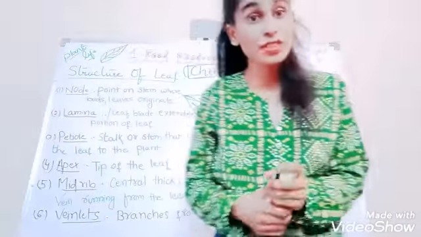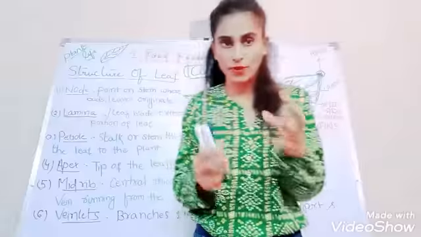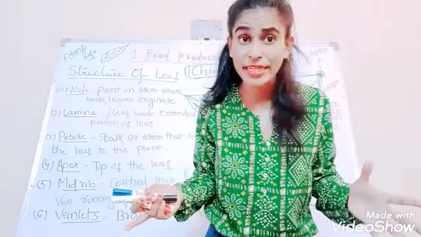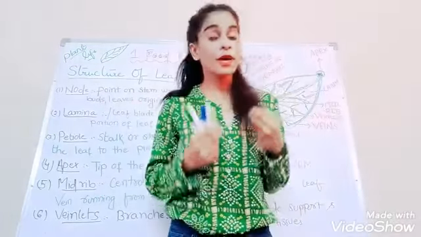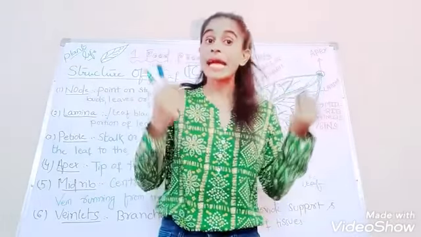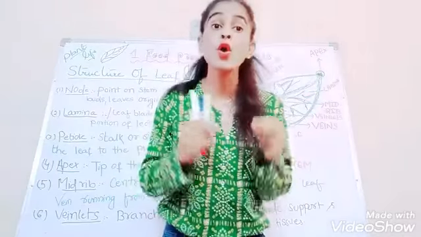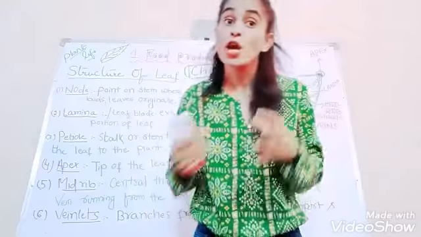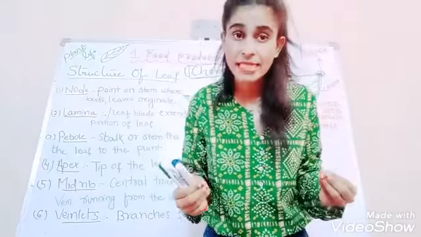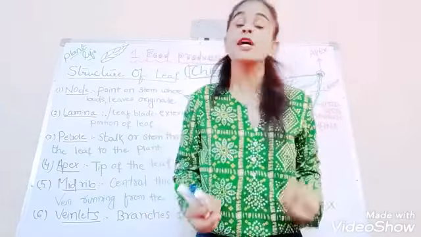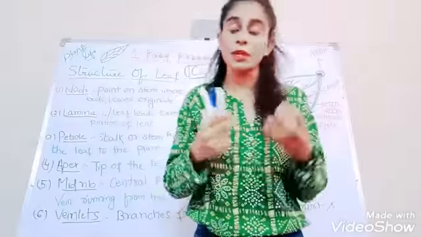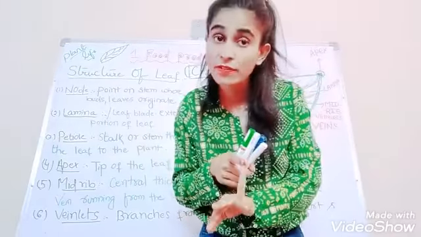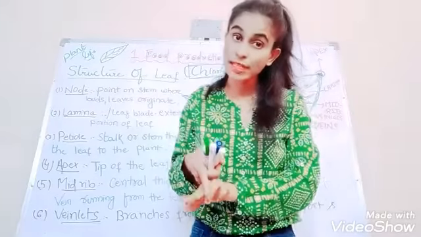What is the main structure of the leaf? So let's summarize it briefly. Why is the leaf green in color? Because of the presence of a pigment, and the name of that pigment is chlorophyll, which gives green color to the leaves and plants. Done. Which is called the food factory of the plant? The leaf is called the food factory of the plant.